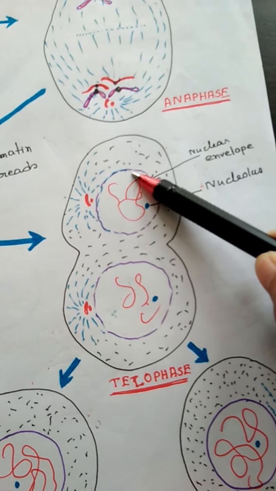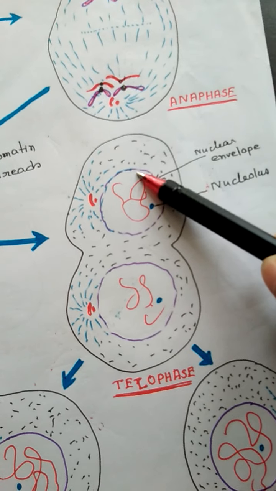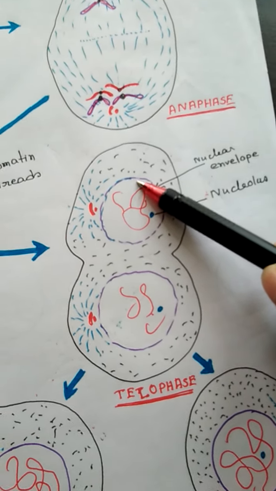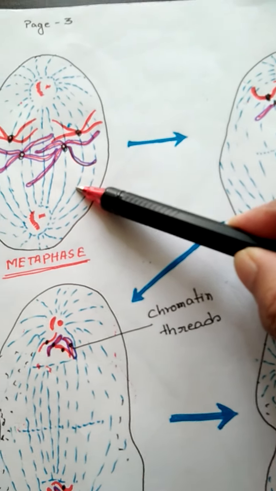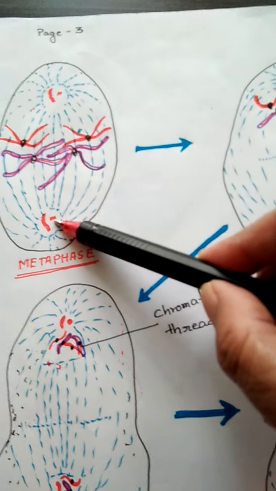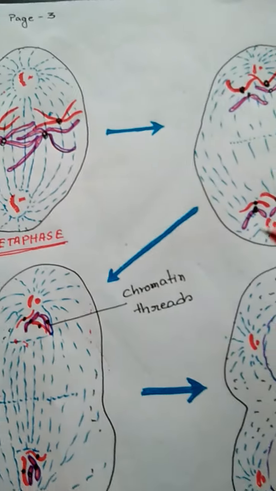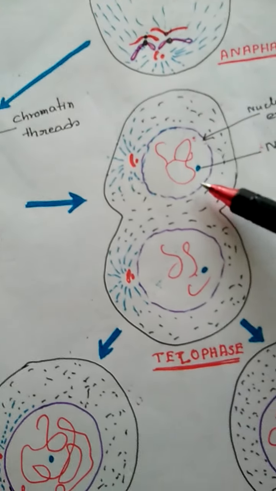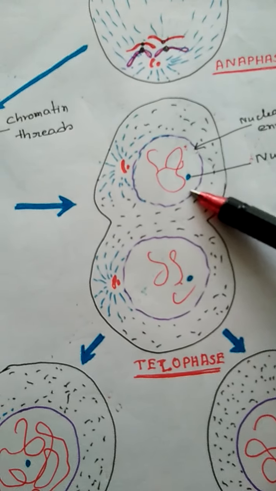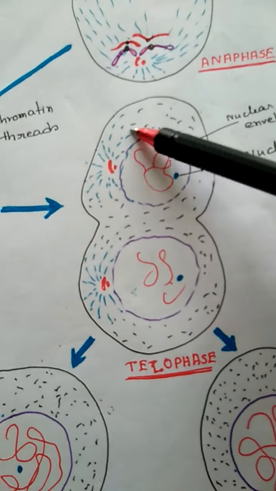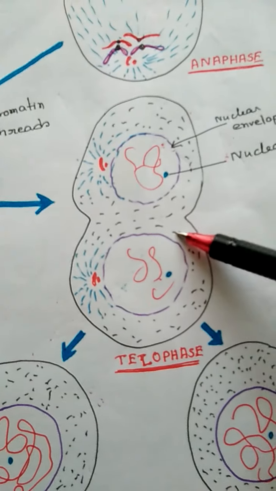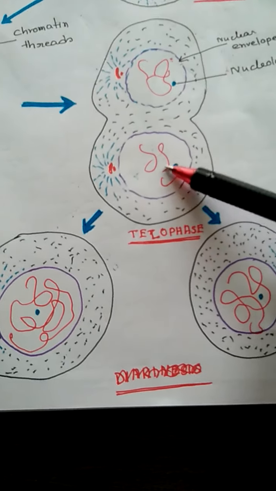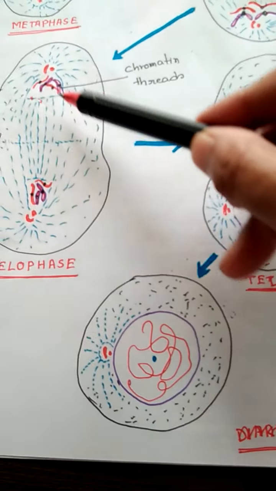Actually, after diakinesis of the prophase stage, the nuclear membrane completely disappears. In the metaphase stage, no nuclear membrane is there, and nothing like a nuclear membrane. But in the telophase stage, the nuclear membrane reappears, and constriction or cleavage takes place. After this cleavage, 2 cells form from a single cell.